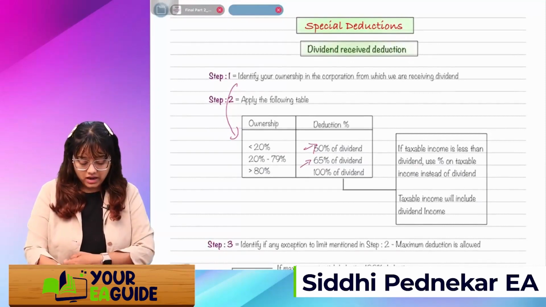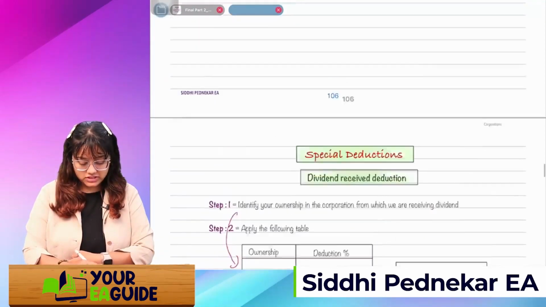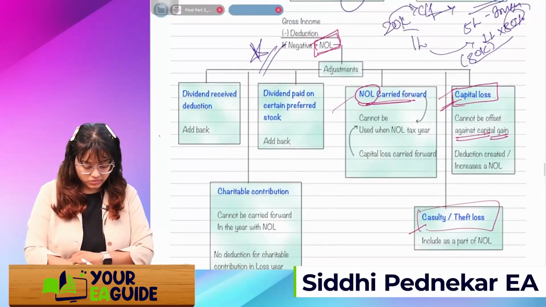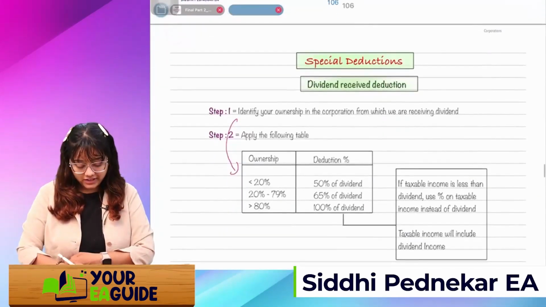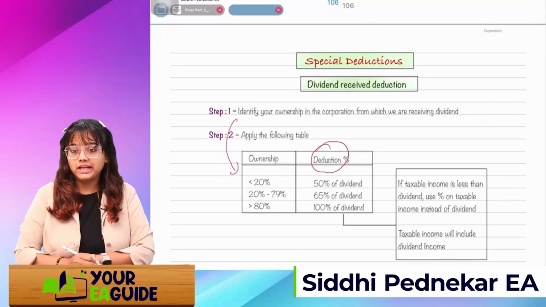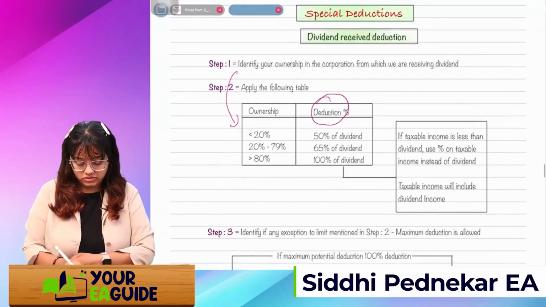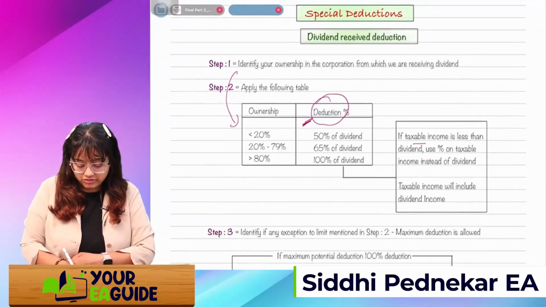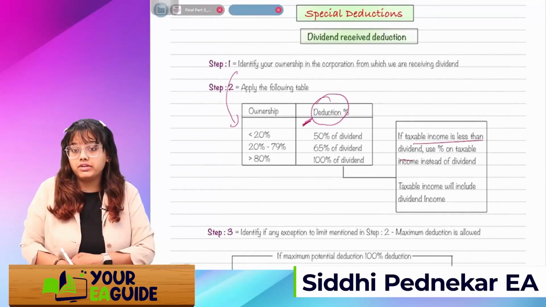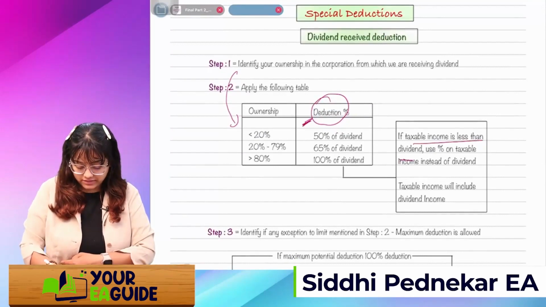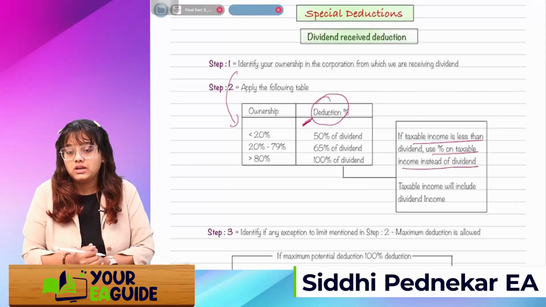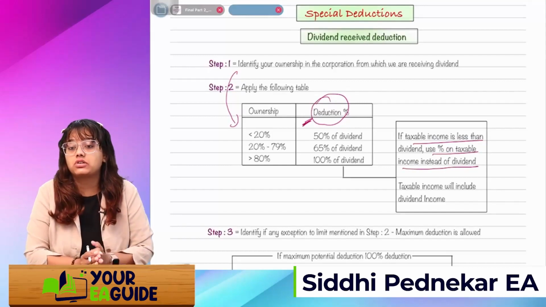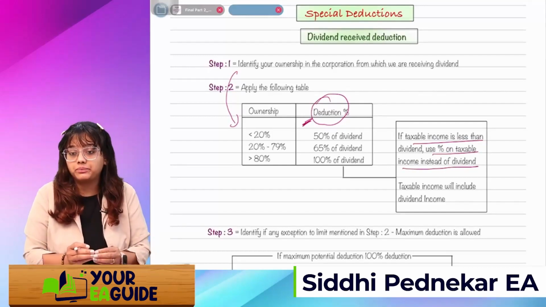Right. Now, you remember we just left this topic over here. So now here is the exception to this rule. After taking this deduction, while taking this deduction, if my taxable income is less than the dividend, then I'll use the percentage on taxable income instead of dividend.